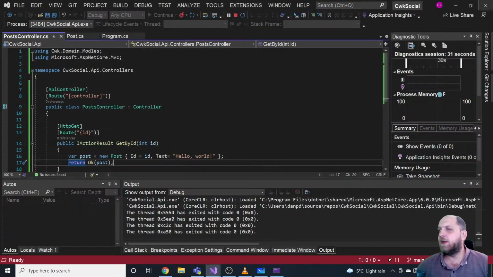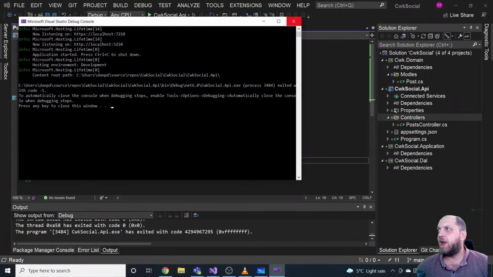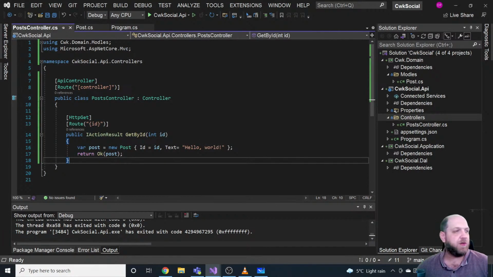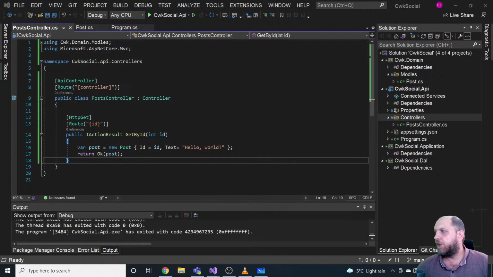Now, the next thing that I would think about when I'm setting up a new API is versioning. Because sooner or later, you will need versioning in your API. Versioning could be a nightmare, but if you think about versioning from the beginning, that would actually be okay and make things much easier. So let's also think about this idea of versioning.